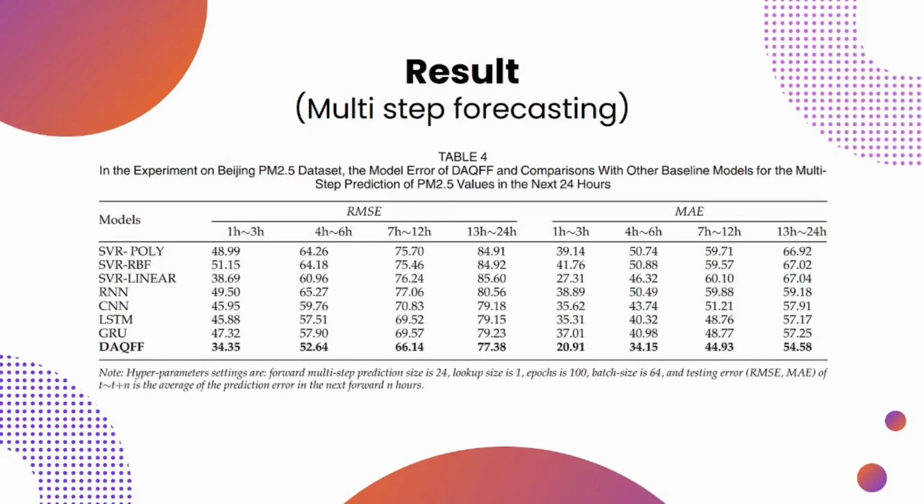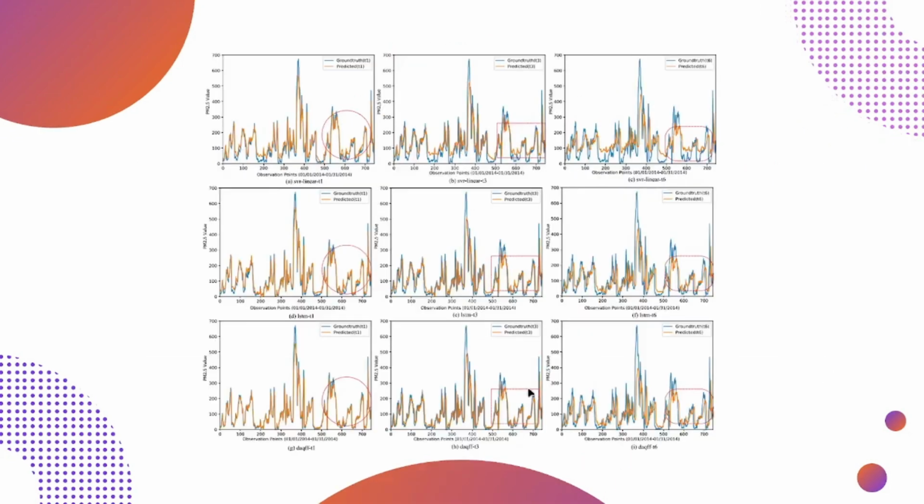For the early prediction time, we can see that SVR linear has achieved a much lower RMSE than all the other DL frameworks like RNN and LSTM. But as we go to a higher time period, the predictions of DL frameworks perform better than any of the shallow machine learning models. Now, here is the comparison for the next hour, the next third hour, and the next sixth hour between LSTM, SVR linear, and our proposed model DAQFF.